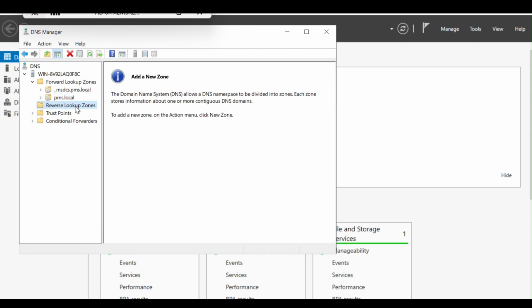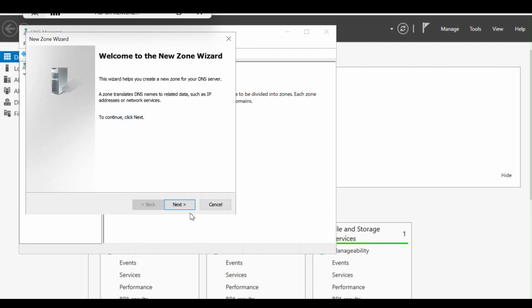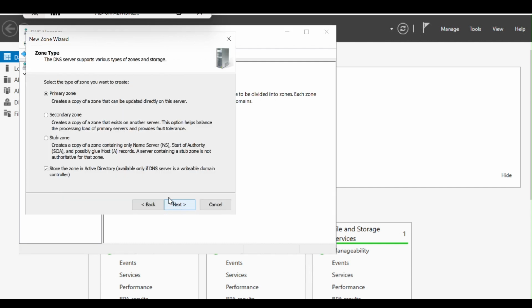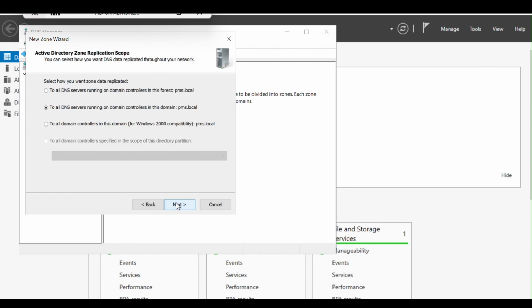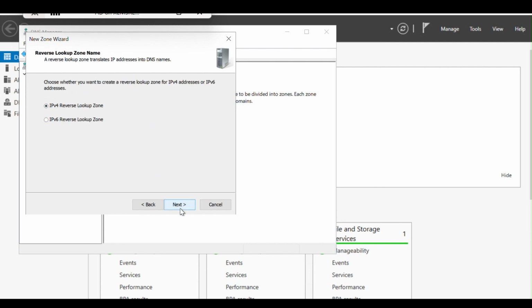Now we have to create reverse lookup zones. I am not sure. Okay, it's not there. So right click and click new zone. Click next. Click primary zone. Click next. Then enter the network to all DNS servers running on domain controllers. Next.